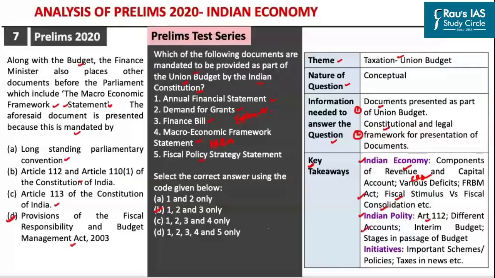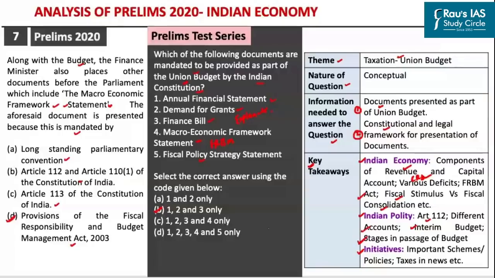From the perspective of Indian polity, you should know the details about Article 112 of the Indian Constitution, different types of accounts as mandated by the Indian Constitution, that is the Consolidated Fund of India, Public Account of India, Contingency Fund of India, the difference between a full-fledged budget and the interim budget, the various stages during the passage of the budget, and you should also focus upon the important initiatives of the budget in whichever year you are appearing for the prelims. So since the budget is going to be presented on February 1st of 2021, accordingly you would have to focus on this year's union budget in order to prepare for the upcoming prelims examination.